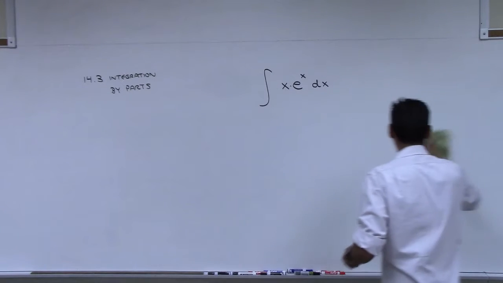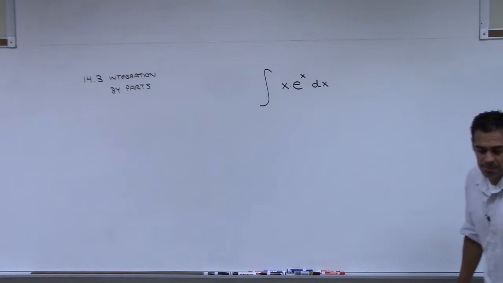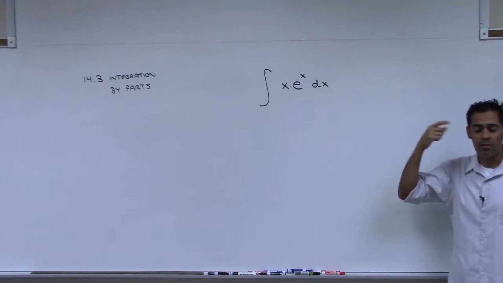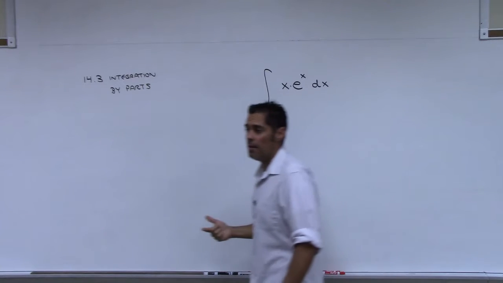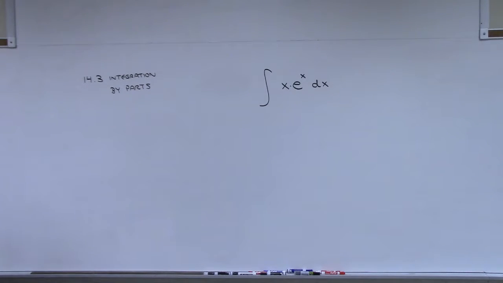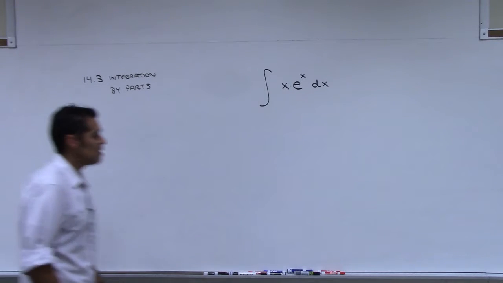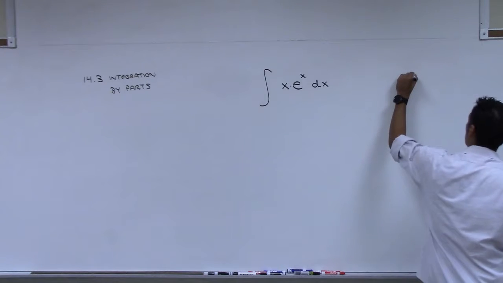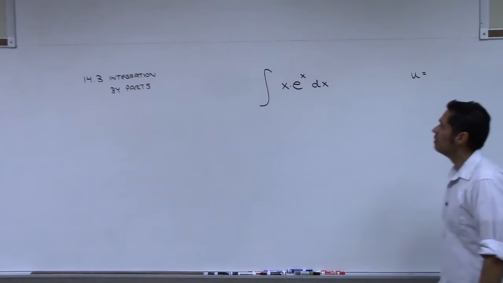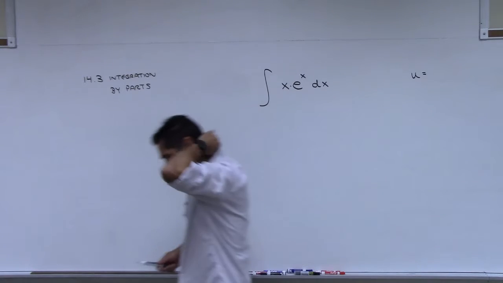Right now, we could try a substitution. We have to pick something, and we're trying to see its derivative. Any ideas? If we try to do substitution on this, this is what we did last class. We have to pick some u and then take its derivative. So what would you choose for u?